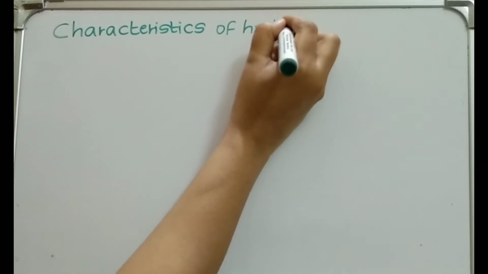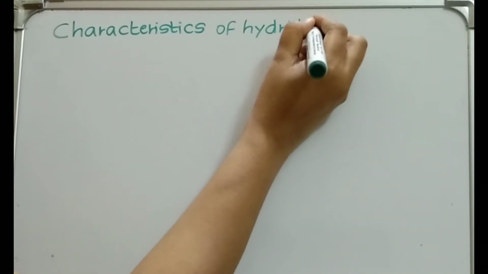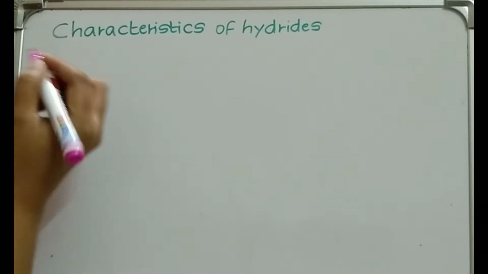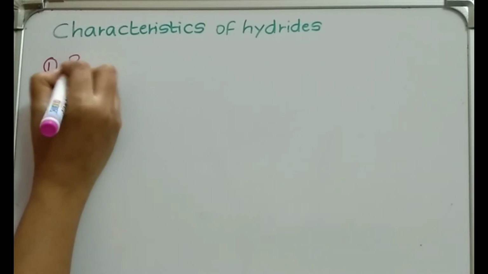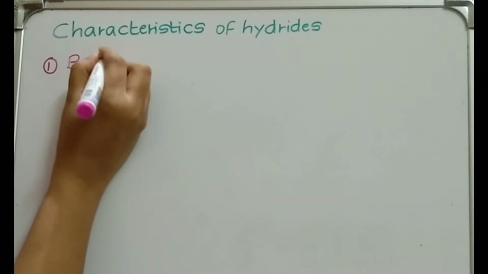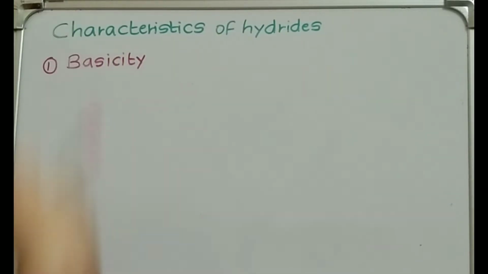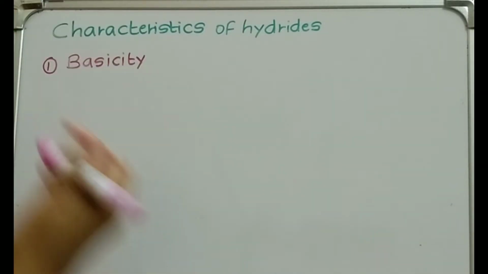Okay, so here we are going to learn 5 characteristics of hydrides. First one is the basic strength, or I can write basicity of hydrides, whether it increases or decreases as we move down the group.